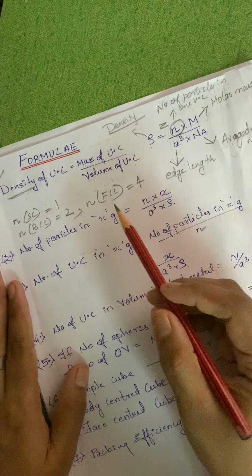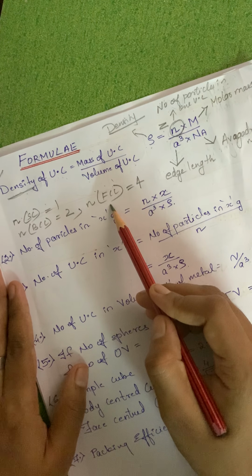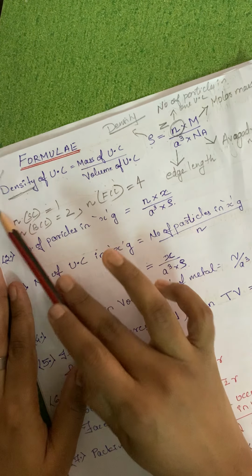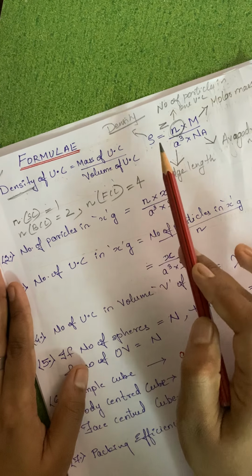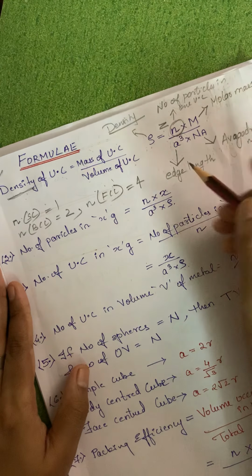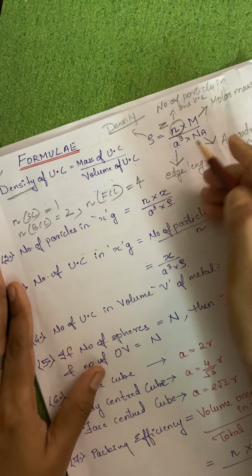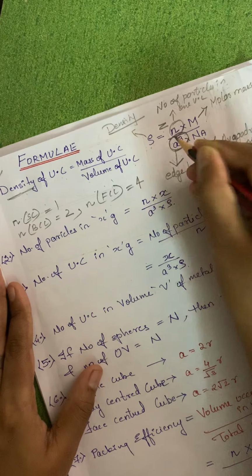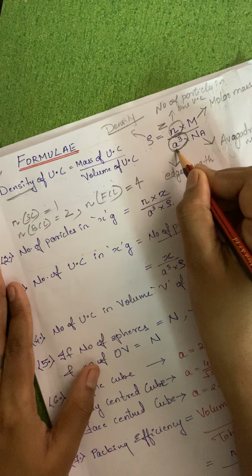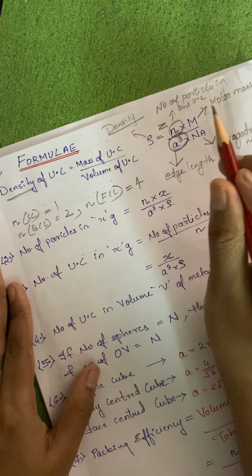It will be helpful when we are dealing with the problems. So in simple terms, the first formula: rho equal to Z into M upon a cube into Na. Here a is equal to edge length. Then what is a cube equal to? a cube is nothing but the volume of unit cell.